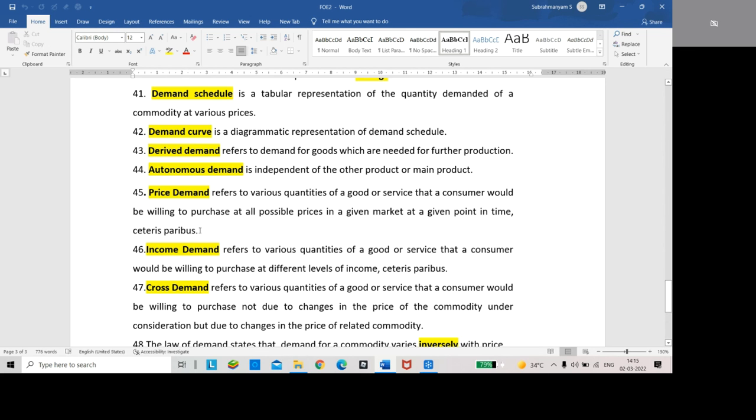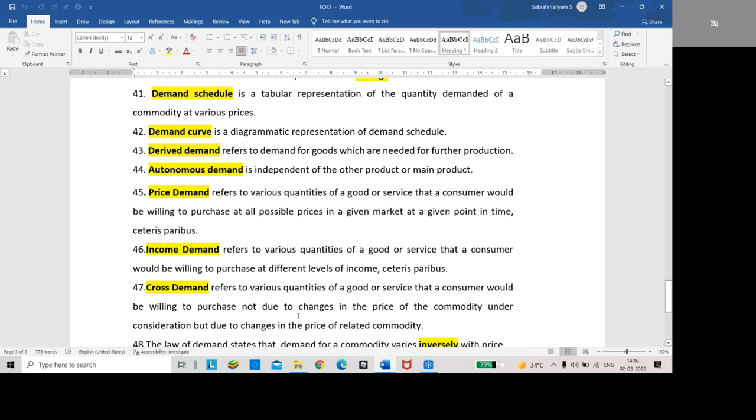Price demand means at all possible prices. Price demand, income demand and cross demand definitions are all similar, but at all possible prices comes under price demand, and at different levels of income comes under income demand.